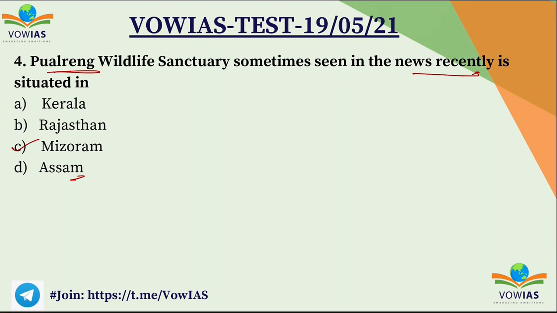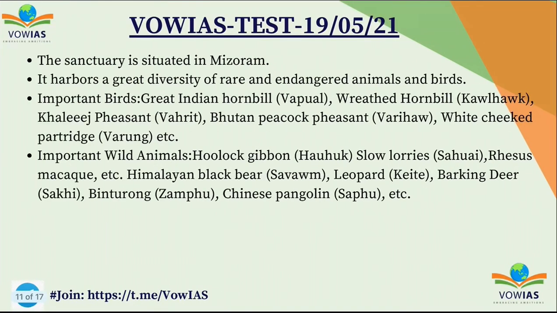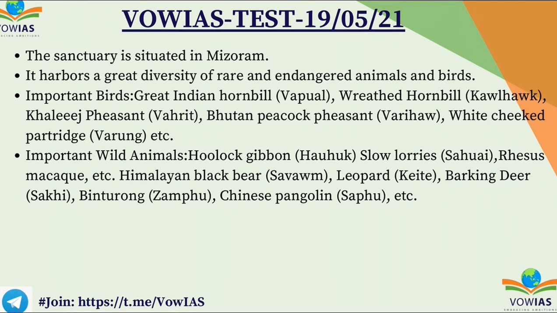Now we will see some information about this Polring Wildlife Sanctuary. The Doriaform's nesting tree frog was spotted in the buffer area of this wildlife sanctuary. तो इसीलिए this was in news.